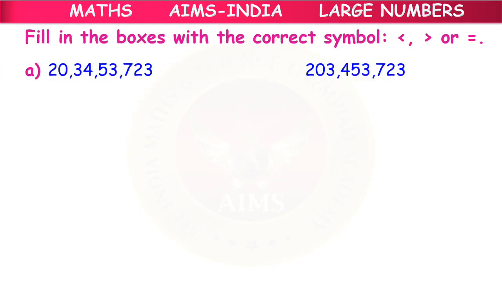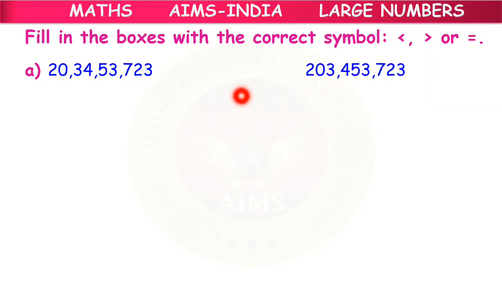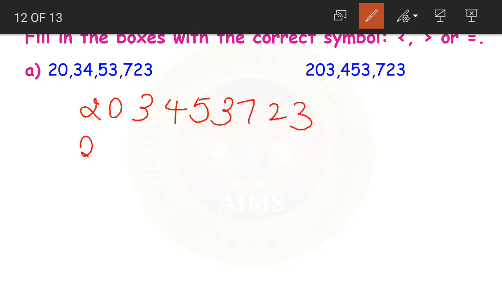Fill in the boxes with the correct symbol: less than, greater than or equal to. Now look at this. This number is in the Indian system and this number is in the international system. What they are asking you is to find out which of the two numbers is the lesser one, or if both the numbers are equal. Now how do we do this? What I say is simply write this number without any commas. Write both the numbers one below the other without any commas.